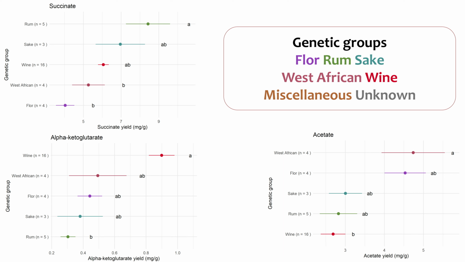On the bottom left part of this poster, you can see the metabolic yield for minor metabolites like acetate, succinate, and alpha-ketoglutarate for each genetic group. We can see that there is a clear correlation between genetic groups and these minor metabolite yields. For example, one yeast produces less acetate and more alpha-ketoglutarate. Rome yeast produces more succinate, and flor yeast seems to produce more acetate and less succinate. These characteristics are clearly linked to dedicated use of these strains in the natural niches.